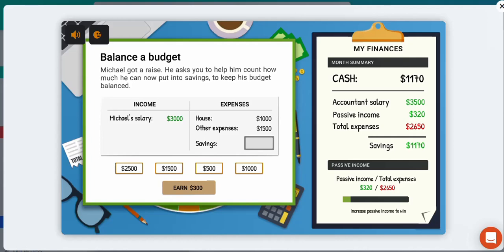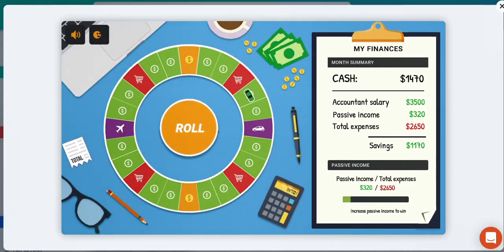So we've got Michael in this scenario. Michael has a salary of $3,000. He's got house expenses and other expenses, so they want to know how much he is going to save. So 3,000 less 1,000 less 1,500 gives us 500. So I'm just looking at the mathematics, and let's earn money for having balanced his budgets.